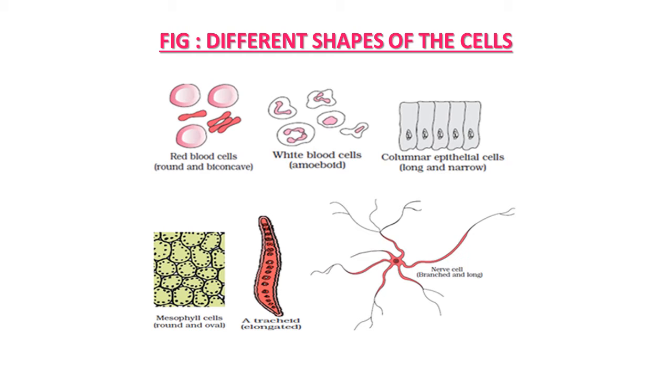So in living organisms, a variety of different shapes of cells is there. RBC is biconcave, WBC amoeboid, columnar epithelial cells are long and narrow. If we talk about plant cells, mesophyll cells are round and oval. In trachea, an elongated cell, and in nerve cell, the cell is branched and long.